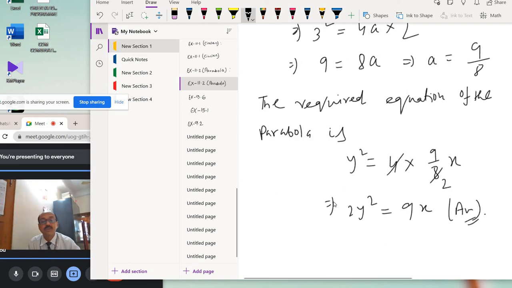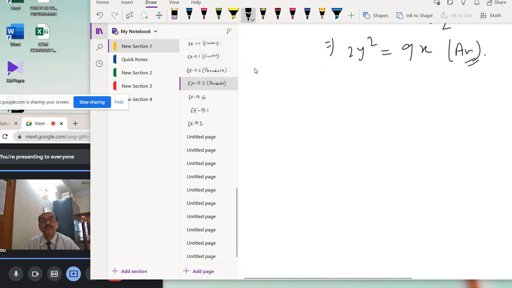Question number 12. The question is: vertex 0, 0 and passing through the point 5, 2 and symmetric with respect to the y-axis. Okay.